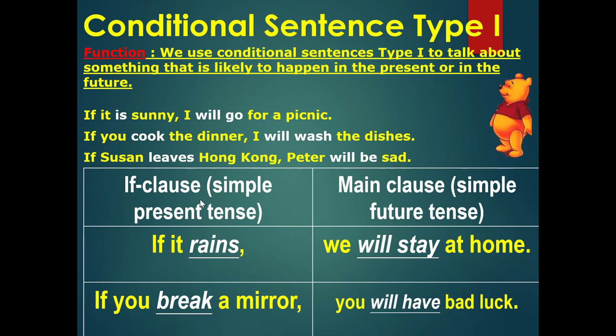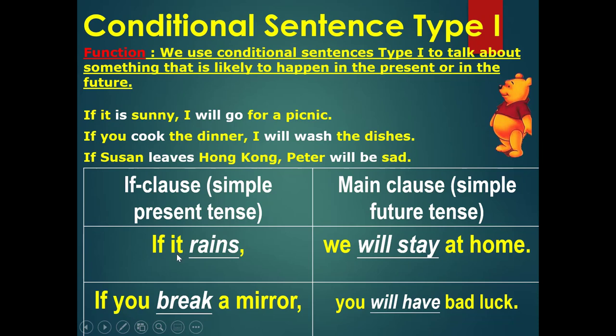First of all, let's see this table, which is going to explain more the parts of the sentences if I'm going to talk about what is likely to happen in the future. The if clause will use the simple present tense as a rule. This is clear because we used it here and we used you.